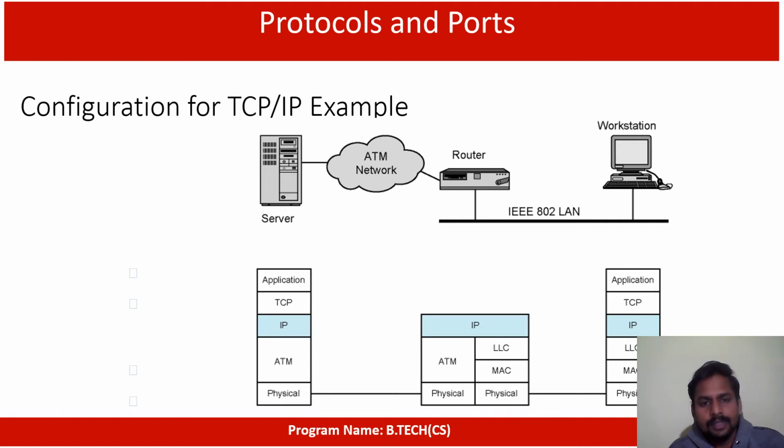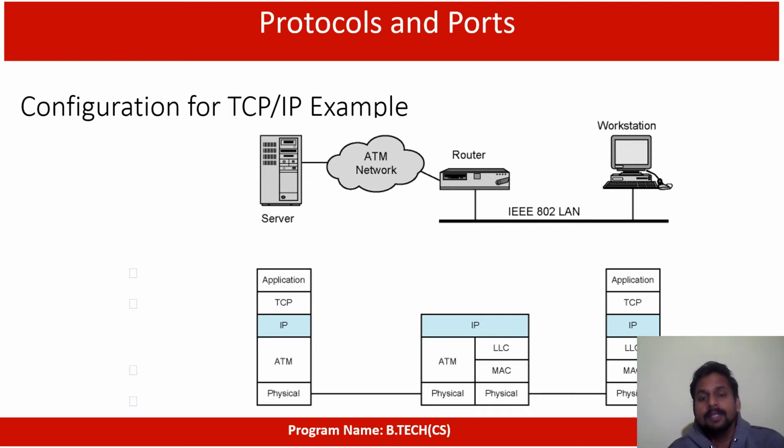You see here, first they are giving the server. After that, the server is connected to the router through the ATM network. After that, the router transfers the information through the IEEE 802 LAN. That means IEEE 802 is the standard for the Ethernet cable. From that cable it is connected to the workstation. So they are passing the data from the server to the workstation and from the workstation to the server. This is the simple configuration we can see.